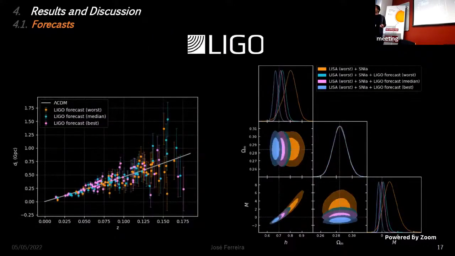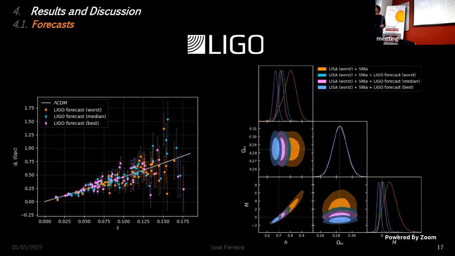As for LIGO, as we mentioned before, it's not able to properly forecast this model by itself, so we had to add the worst LISA catalog to the mixture. As you can see, the worst LISA catalog by itself, which is in orange, has some improvements when we add the LIGO catalogs that we have obtained in the mixture, both the best, median, and worst. This means that if in the future we are unlucky enough to obtain a bad LISA catalog, which we believe to be quite unlikely, we can still use the data from LIGO to improve those results and approximate it to a median LISA catalog. So we don't lose much if we happen to have a worse LISA catalog, which is good news.